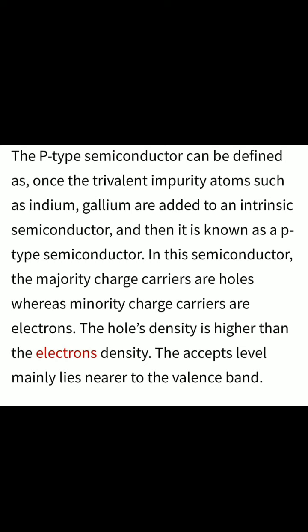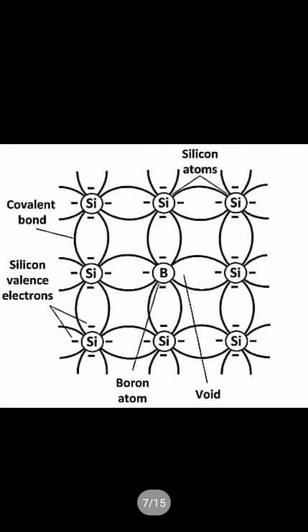The acceptor level mainly lies near the valence band. Later I will also explain this with the energy band diagram. This is the diagram for the hole. In the middle you see that one electron is missing, that is called a void, the holes. These are the covalent bonds, valence electrons, silicon. Inside the silicon, in one part we doped boron, that trivalent atom.